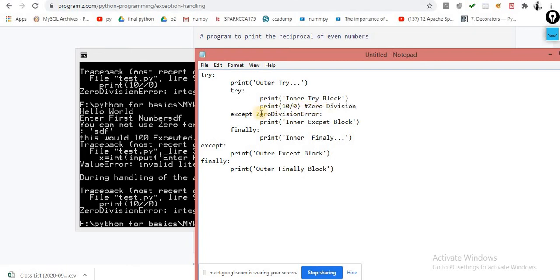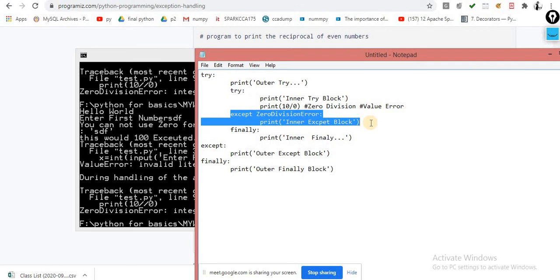This error will be caught by this except block, because I already mentioned over here the ZeroDivisionError. Let's suppose here the error that occurred is a ValueError. Now this except block will not work.